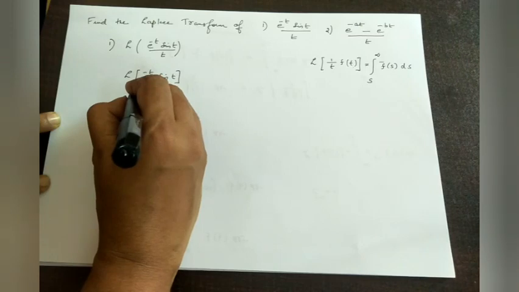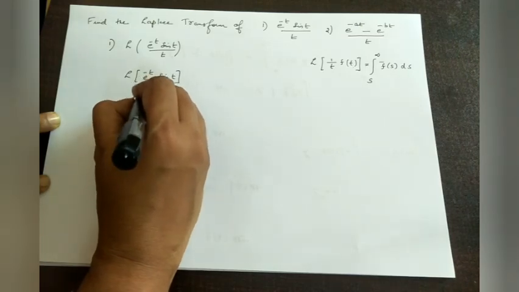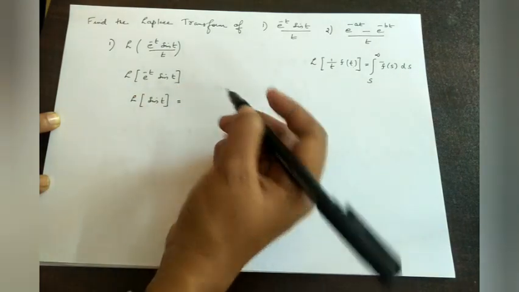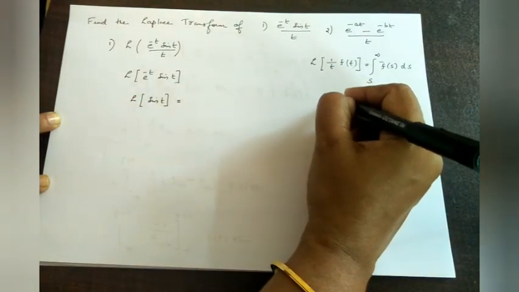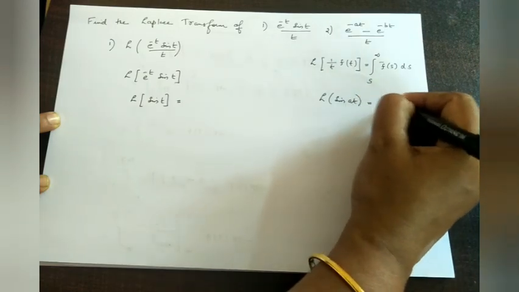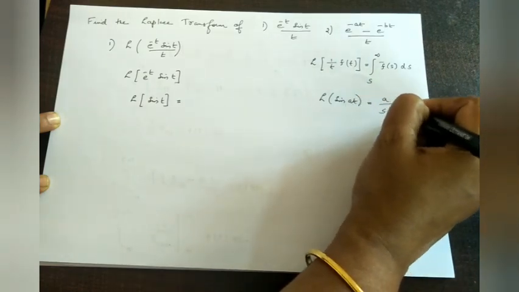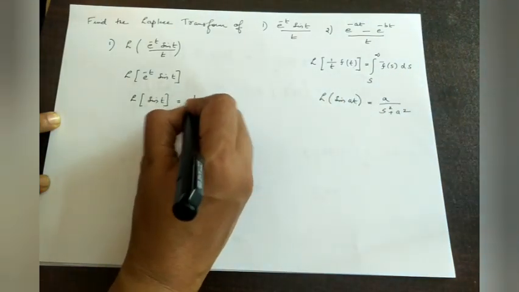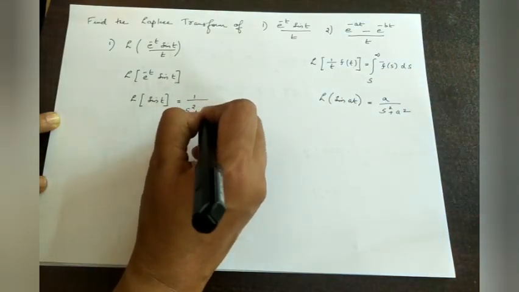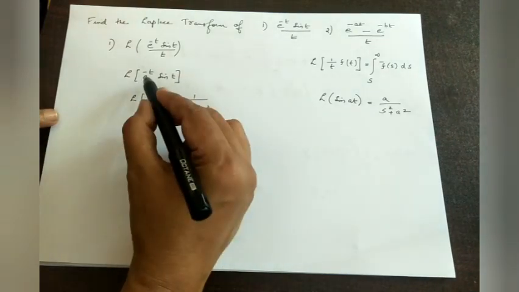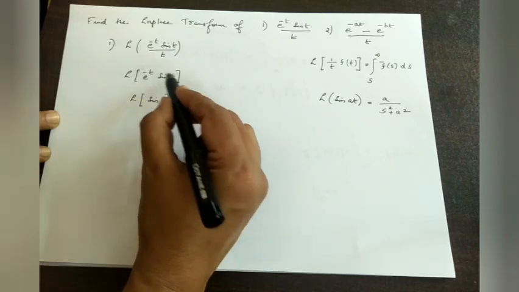As in the previous cases, first of all we want to find out the Laplace transform of sin t. What is the Laplace transform of sin at? The formula is a by s square plus a square. Therefore the Laplace transform of sin t is 1 by s square plus 1 square. Next we will move to the Laplace transform of e raised to minus t sin t.